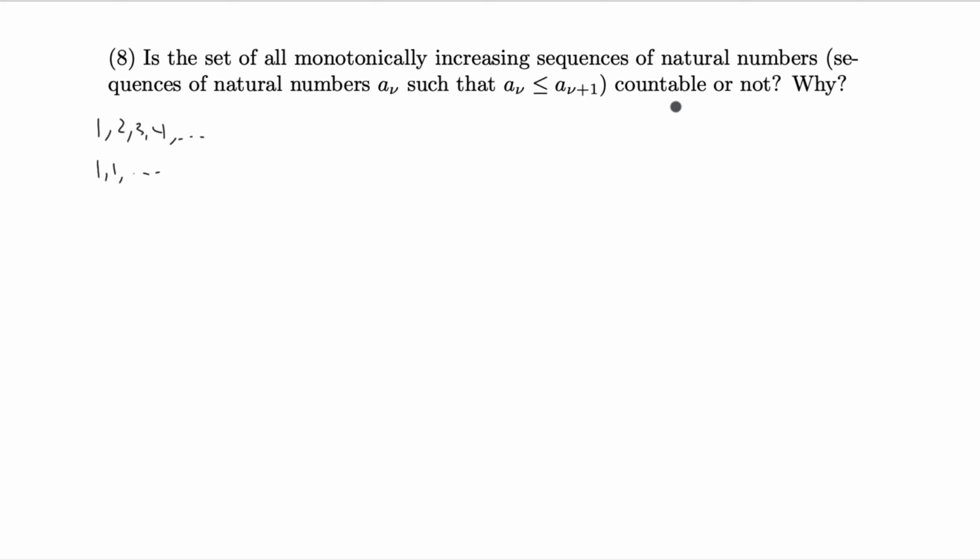A significantly stronger hint is that this set will not be countable, so you need to prove that this is not countable, that there is no way of counting this sequence, and you should do this by generating a sequence that will not be in your listing.